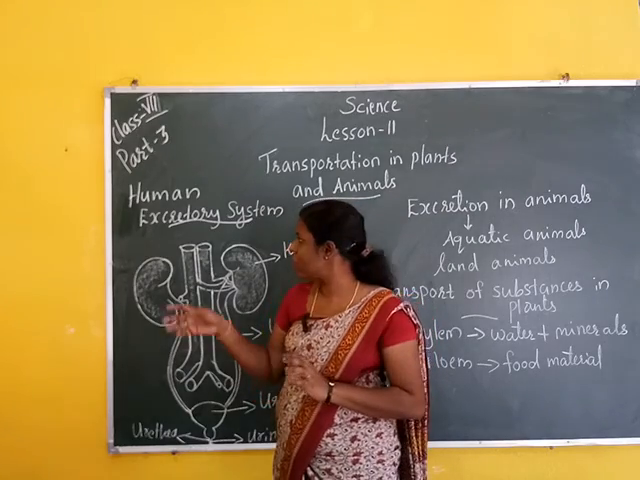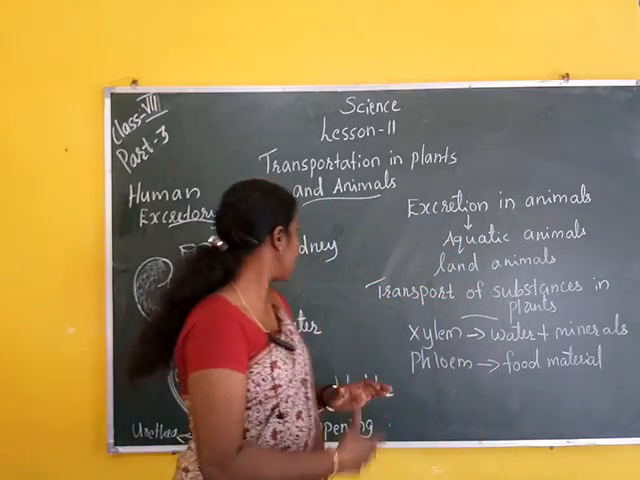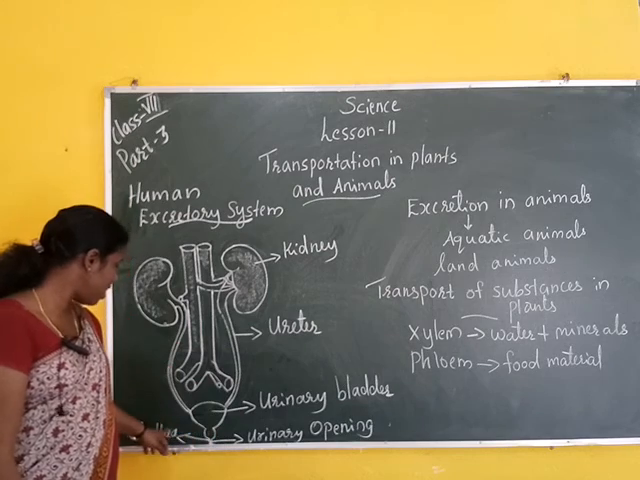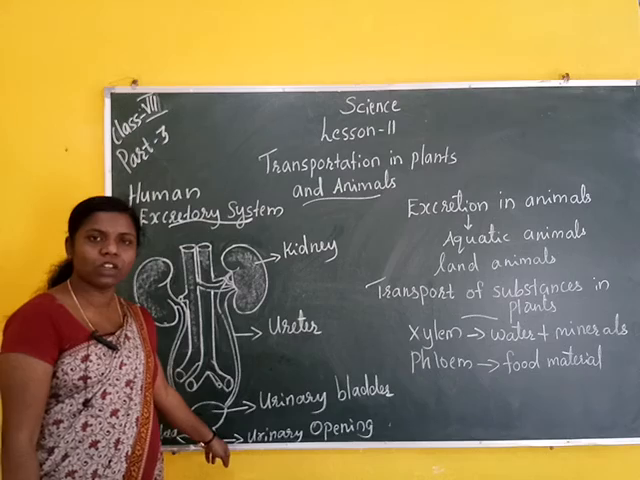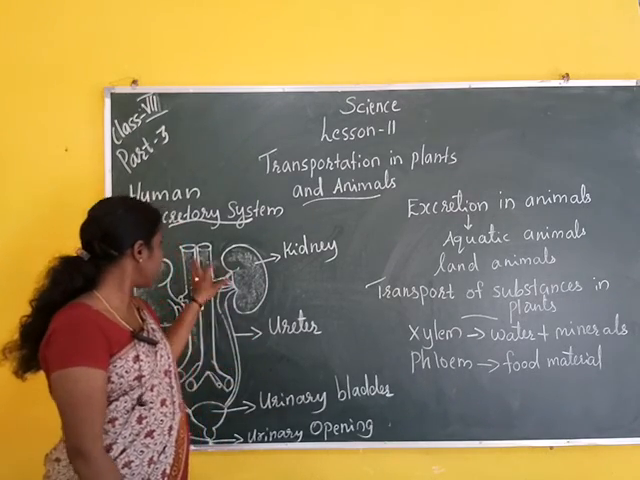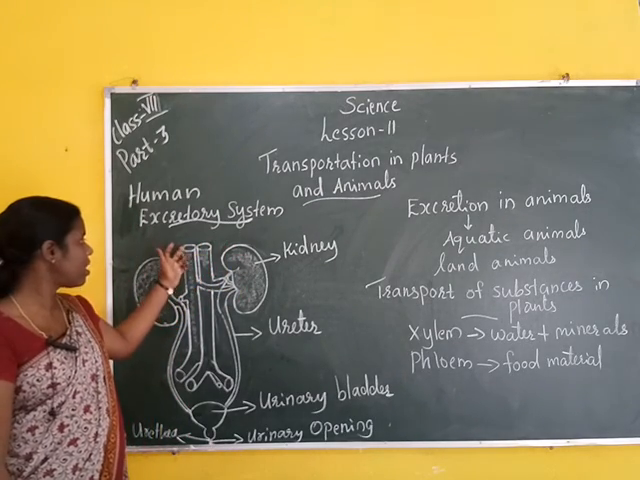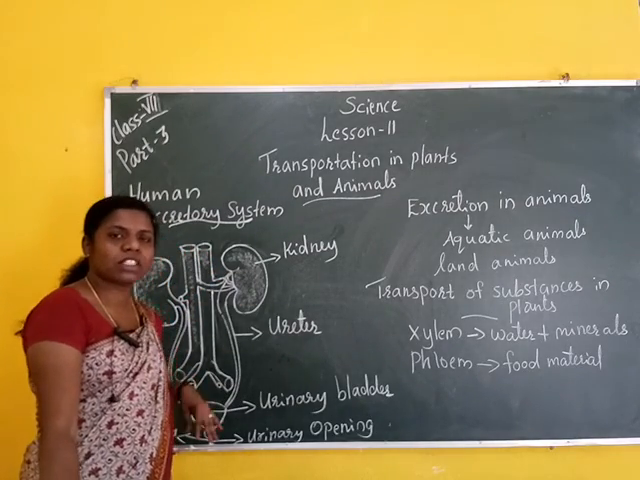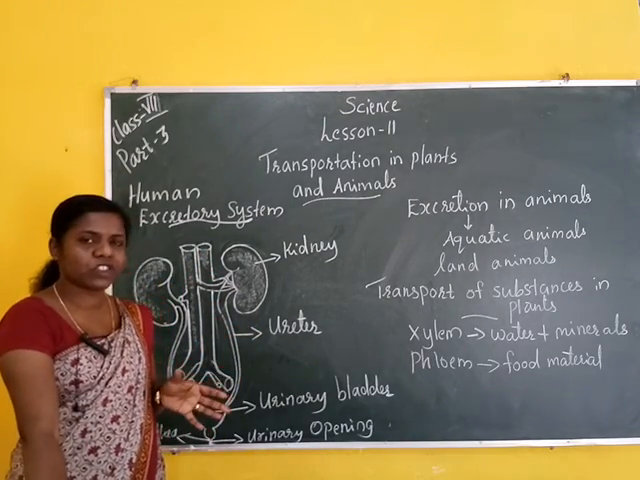Our human excretory system consists of excretory organs. What are they? Two kidneys, two ureters, the urinary bladder, then the urethra and the opening, which is called the urinary opening. First we study these blood vessels. These are arteries and veins. Arteries pass oxygen-rich blood, and veins pass carbon dioxide-rich blood.